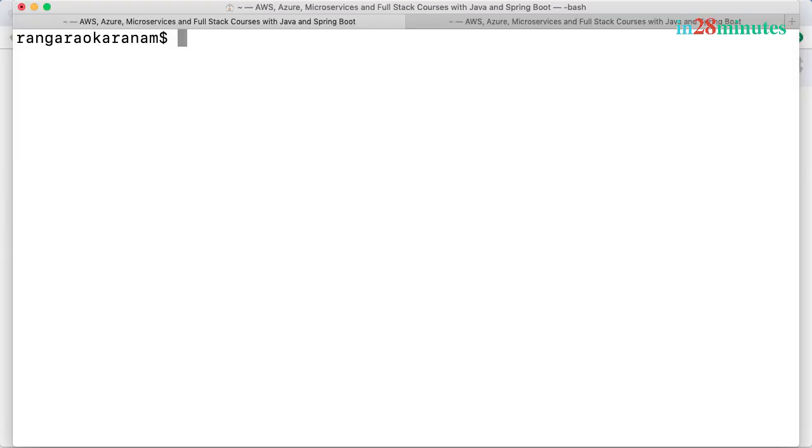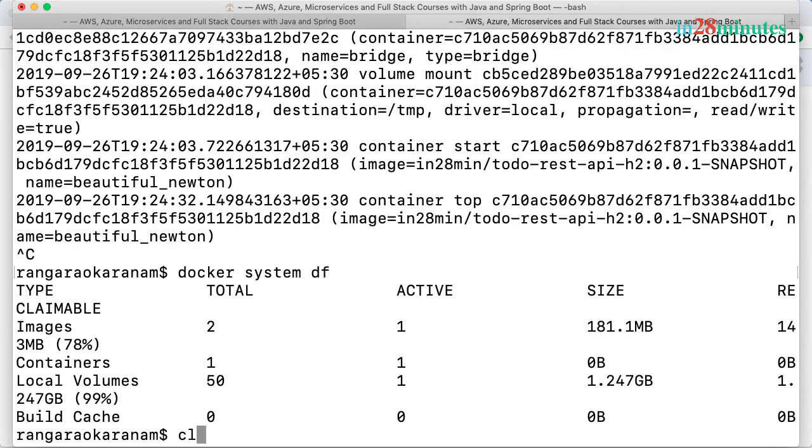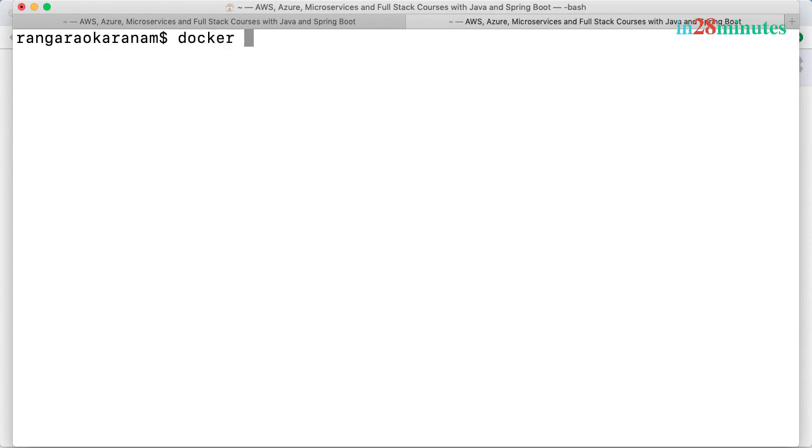Welcome back. In this step, before we start actually looking at the applications and building images for them, let's look at a few more interesting Docker commands. The first command we will be looking at is docker events. What I'll do is I'll go to the second tab which is present in here. I'll do a clear and run docker events.